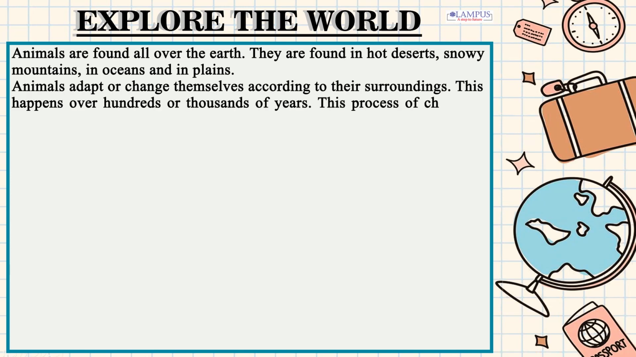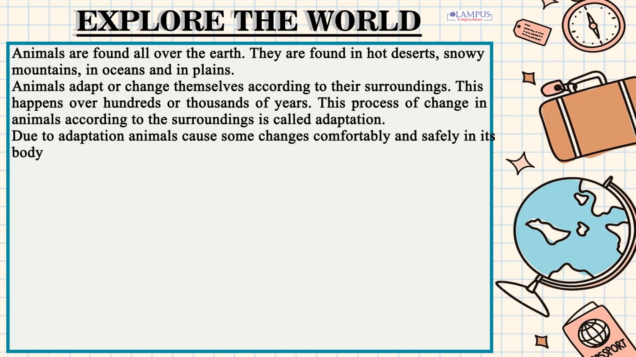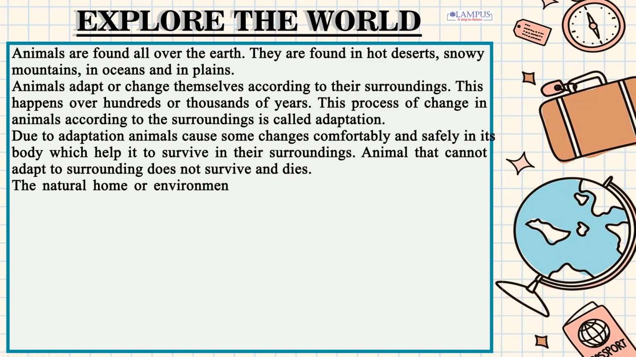This process of change in animals according to the surroundings is called adaptation. Due to adaptation, animals make some changes comfortably and safely in their body which help them to survive in their surroundings. An animal that cannot adapt to its surroundings does not survive and dies. The natural home or environment in which an animal lives is called its habitat.